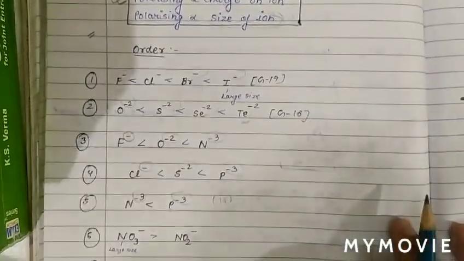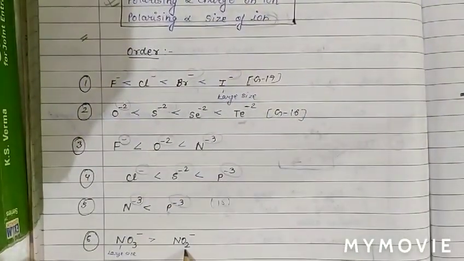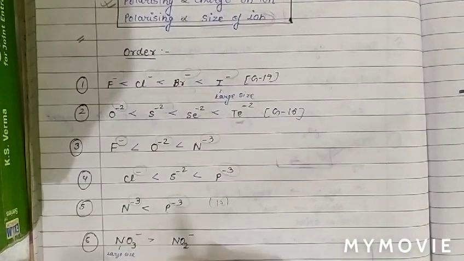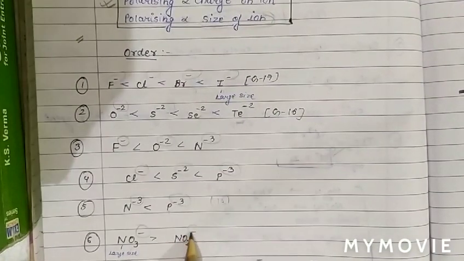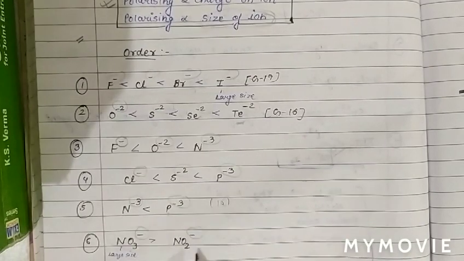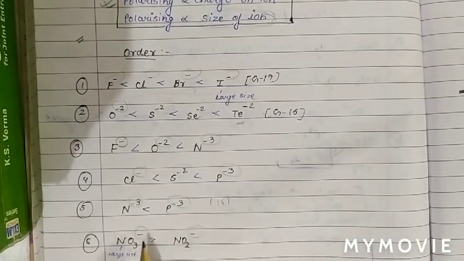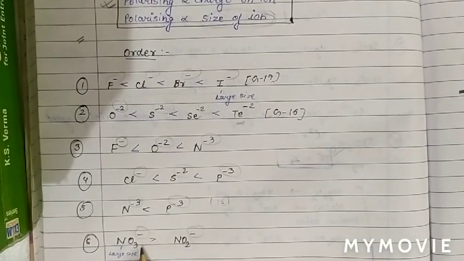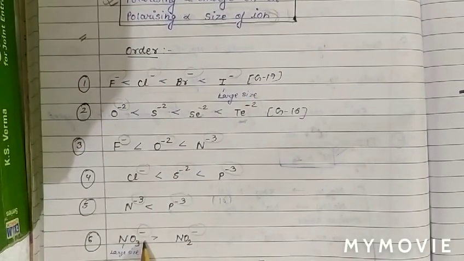See next question. Next question, NO3 minus and then NO2 minus. As charge on both anion is same, but we can see that the size of NO3 is large as compared to NO2. So larger the size means higher is the polarizing power.